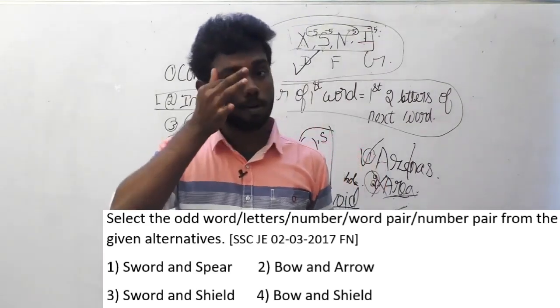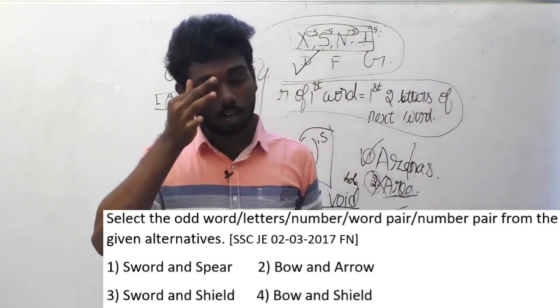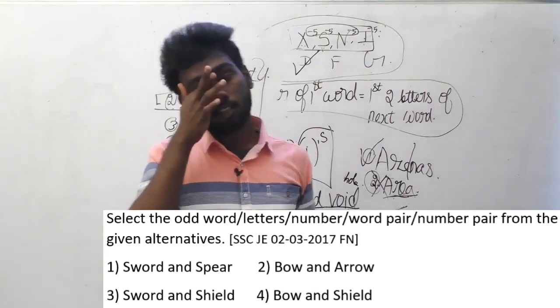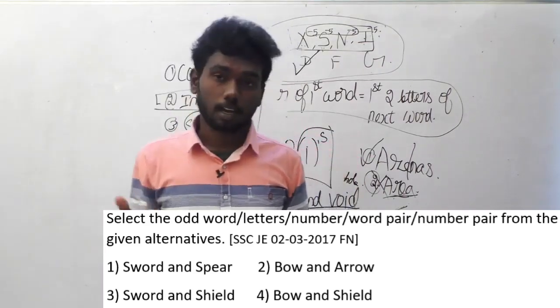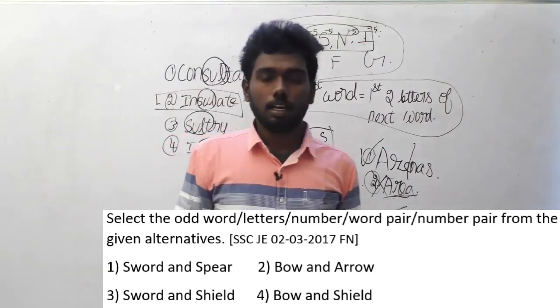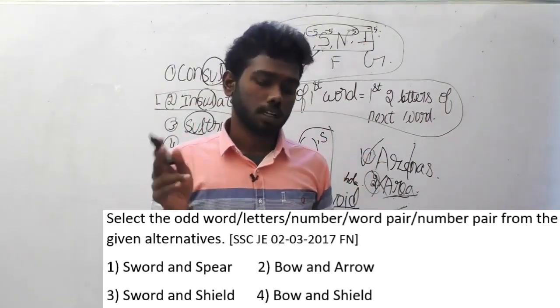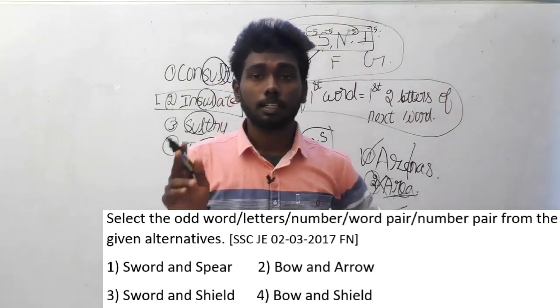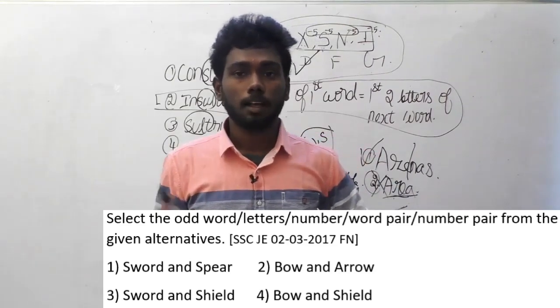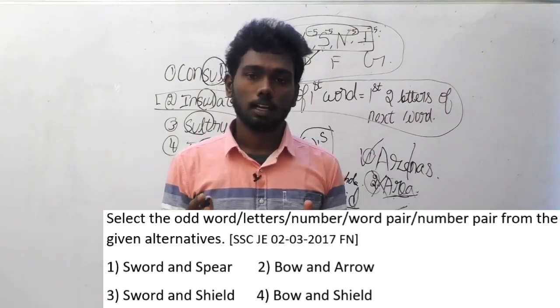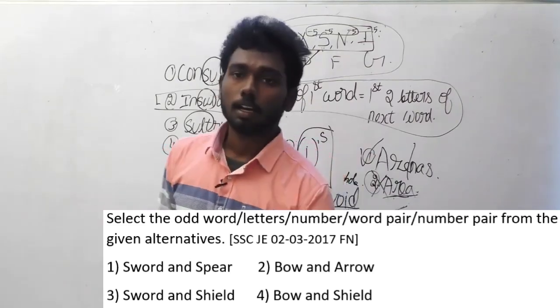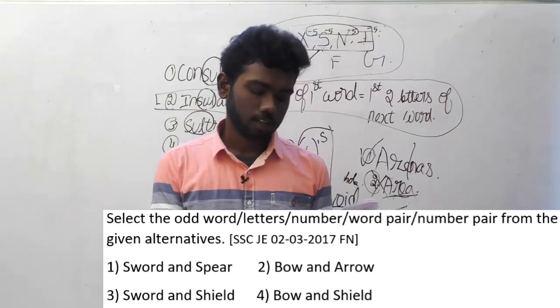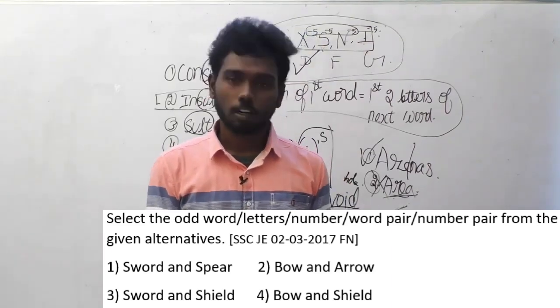Obviously, almost all of you might have guessed the answer already. If you didn't guess the answer, don't worry. I will explain the logic. The answer option is option D, bow and shield, because each and every other thing in the question has a pair. Think of a sword and spear, it's a combo.